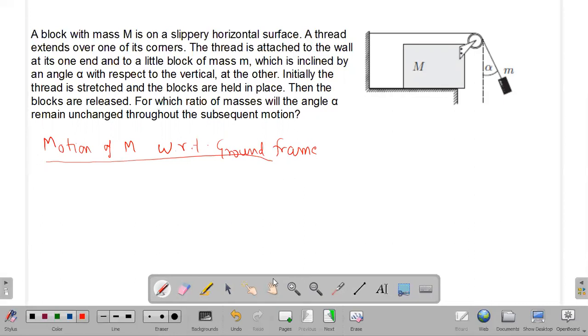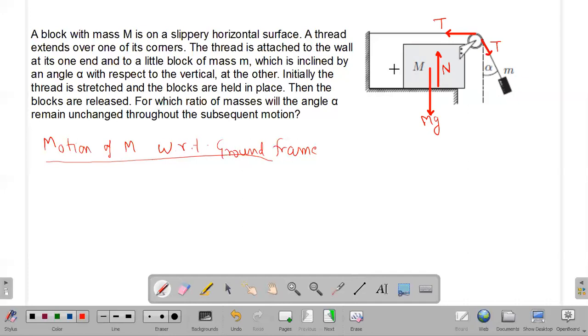Those forces I can draw in the diagram given with the question. The forces present on this mass capital M will be this tension force by the pulley and one more tension force down the thread. Other forces will be Mg and the normal reaction force. Mg is the force of gravity, and the normal reaction force will be vertically upward. There is a tension force in the thread, and one more tension force on the thread at this point. So these four are the forces on the mass capital M.